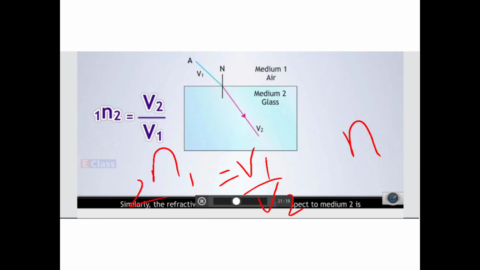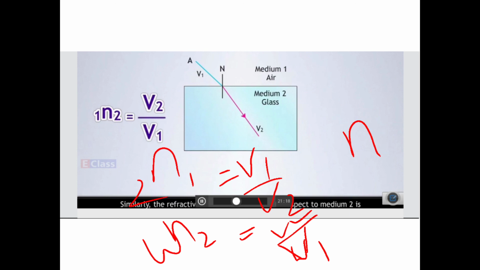And that of medium 3 with respect to 2 will be v2 upon v3, correct?